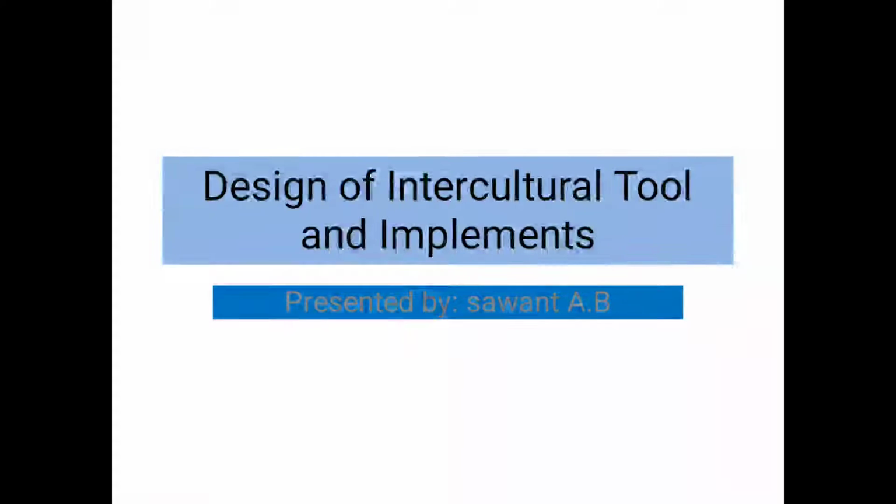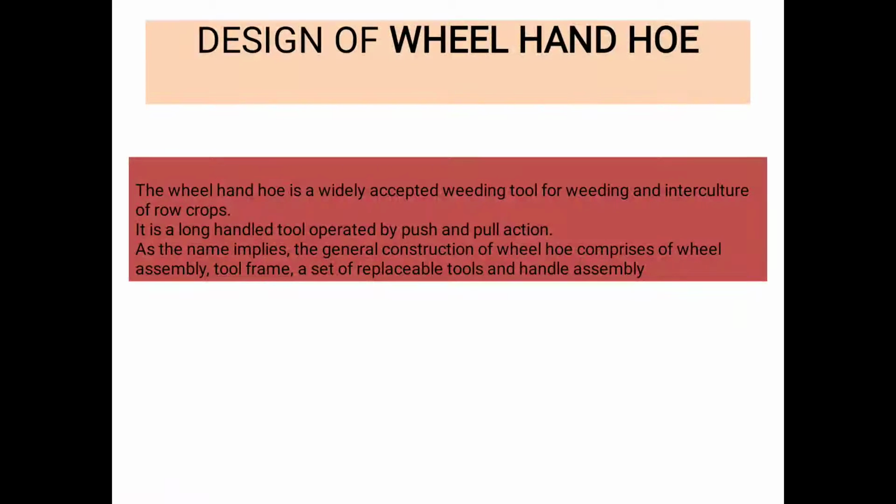So we'll see the topic that is design of intercultural tools and implement. This topic is inside the farm machinery and design subject. Firstly we'll see the importance of wheel hand hoe in agriculture sector. The wheel hand hoe is a widely accepted weeding tool for weeding and interculture of row crops.